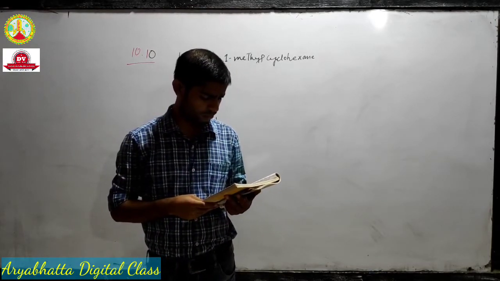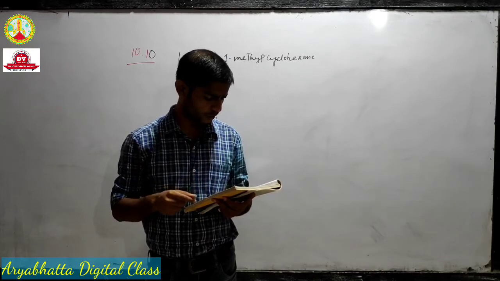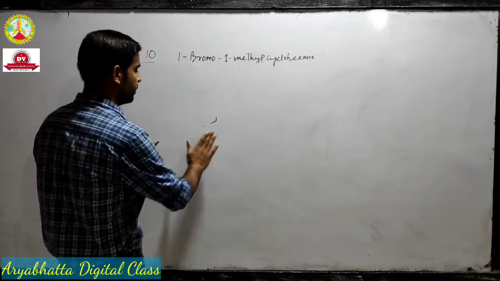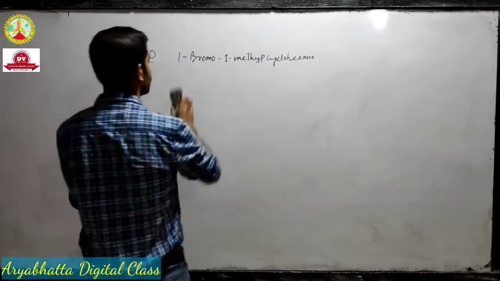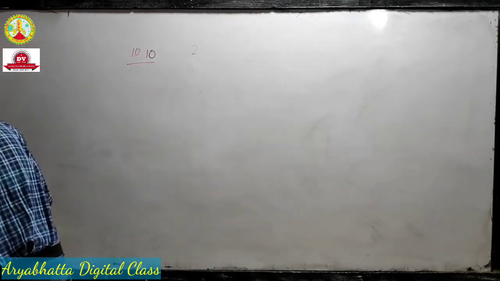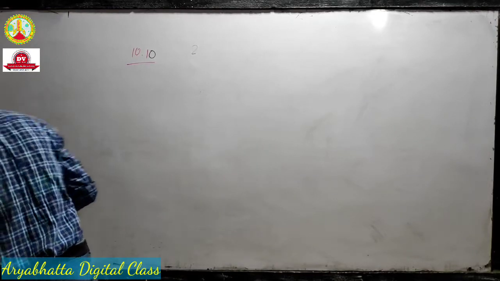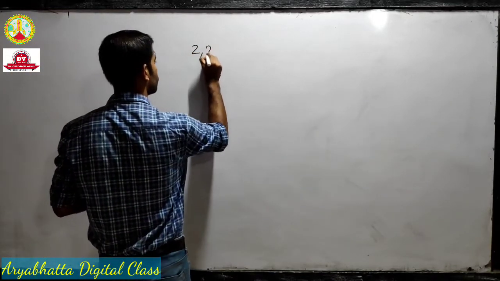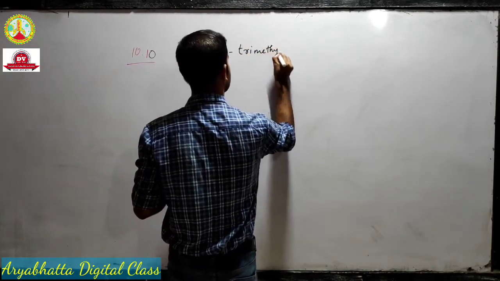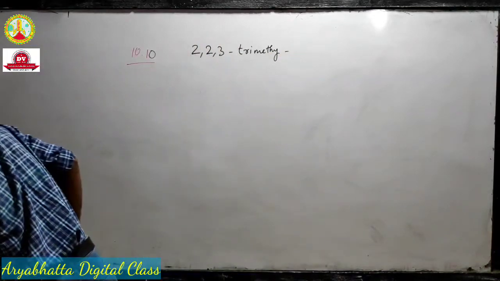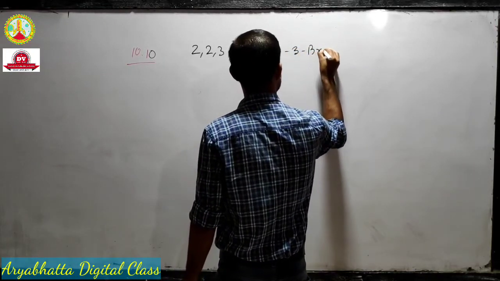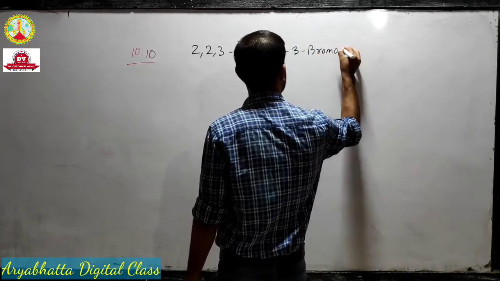So let's take a difficult one. Okay, 2,2,3-trimethyl-3-bromopentane. That means the question is 2,2,3-trimethyl, then I guess it's 3-bromopentane.